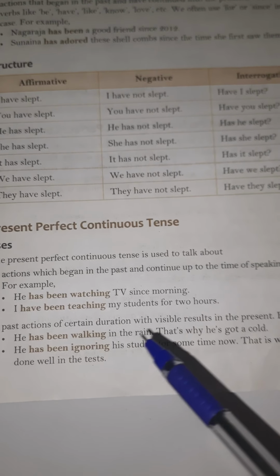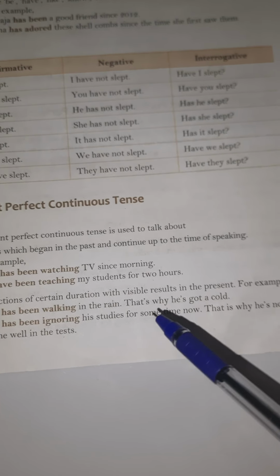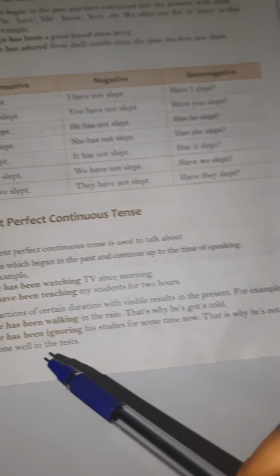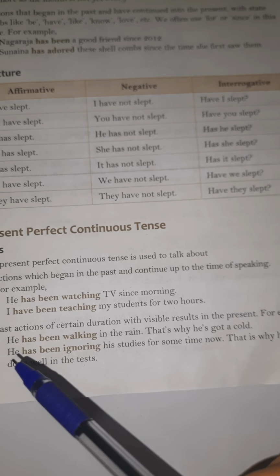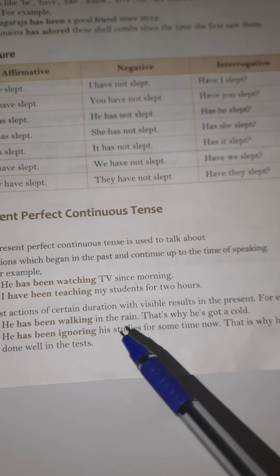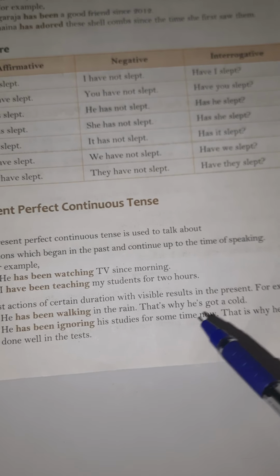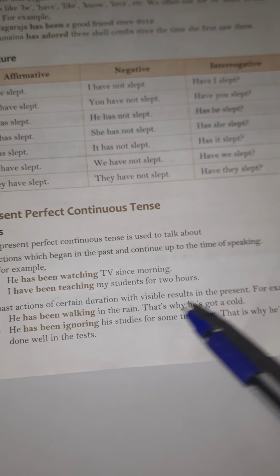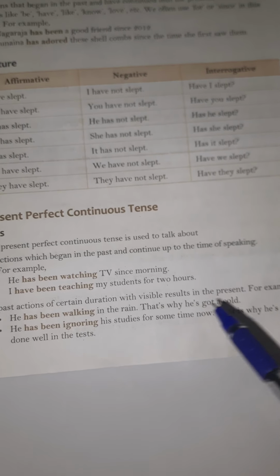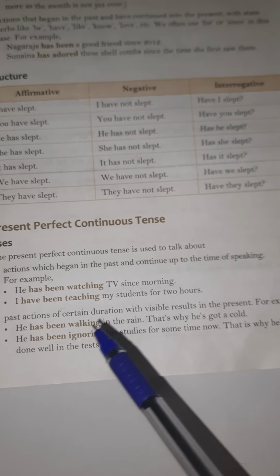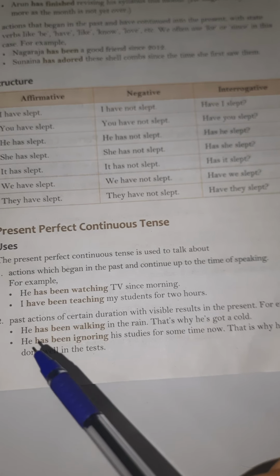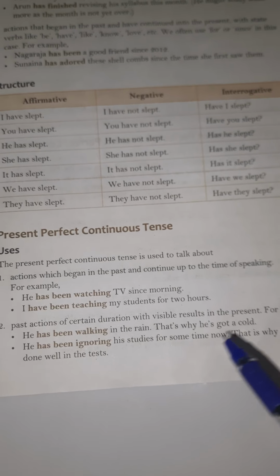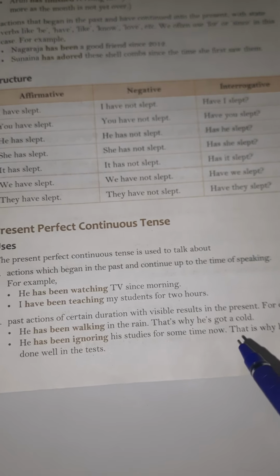Past action of certain duration with visible result in the present. For example, he has been walking in the rain. That is why he has got a cold. It has a visible result in the present. Past action of certain duration, that he has been walking in the rain. That's why he has a cold.